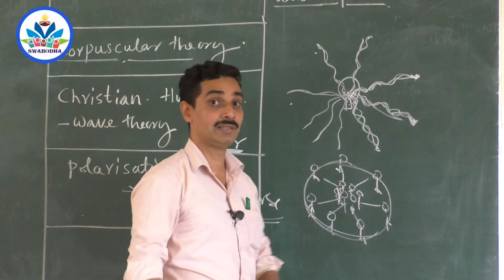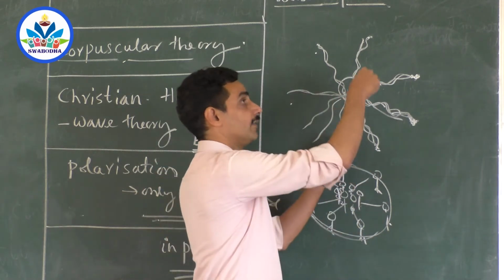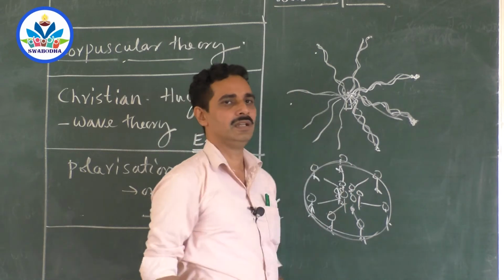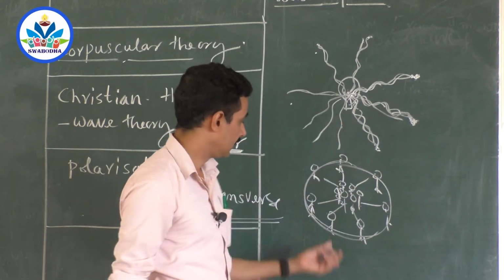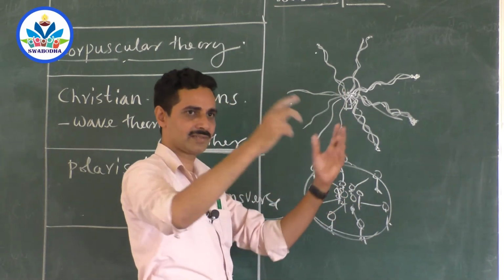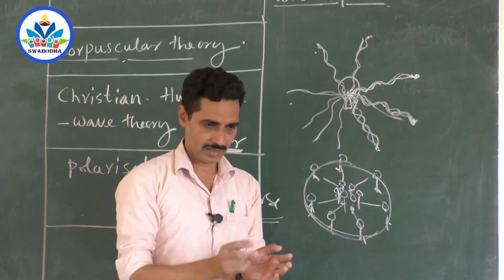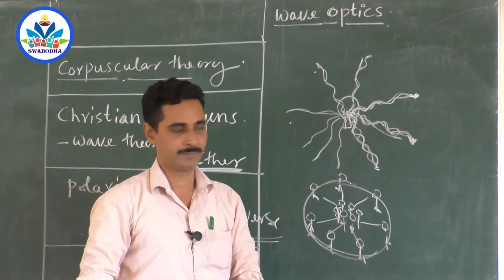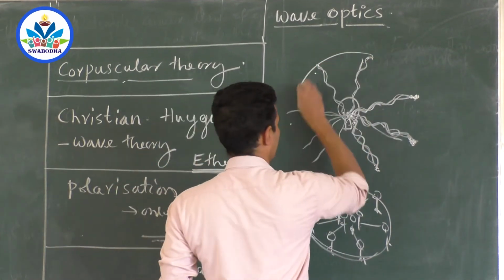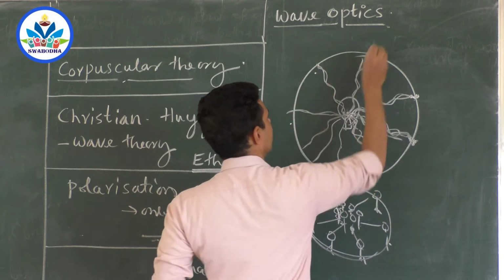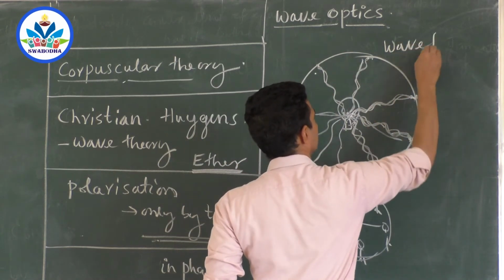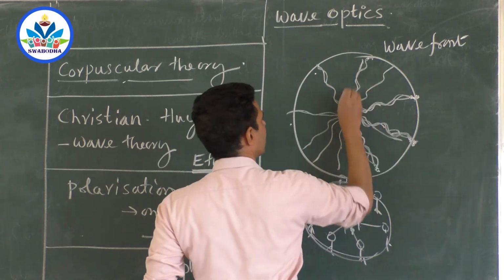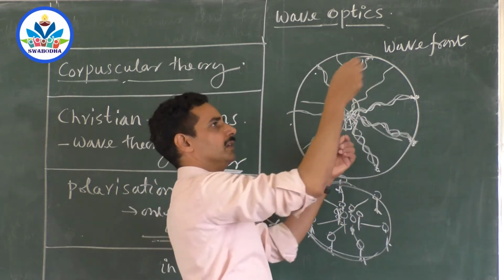And imagine it in 3 dimensions. A wave traveling here also forming the fourth trough, fourth trough, fourth trough, like this. You will get a sphere. If soldiers travel in all the directions, not only on the ground, but also up, down, below, everywhere, you will get a sphere-like arrangement. And this sphere is called wavefront. This is called wavefront because you have to extend it for each and every wave.